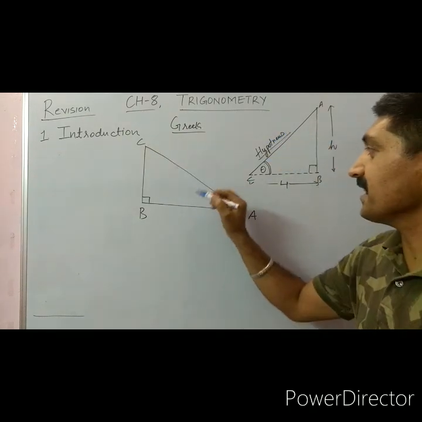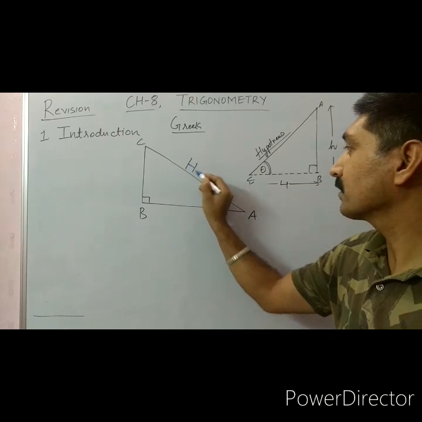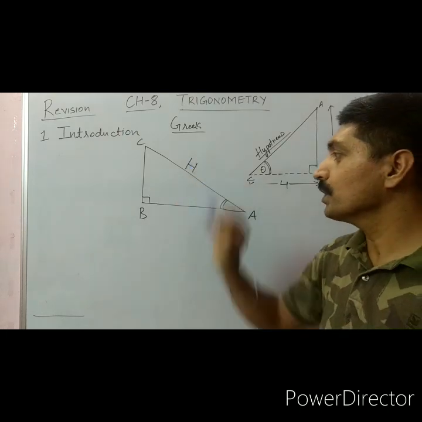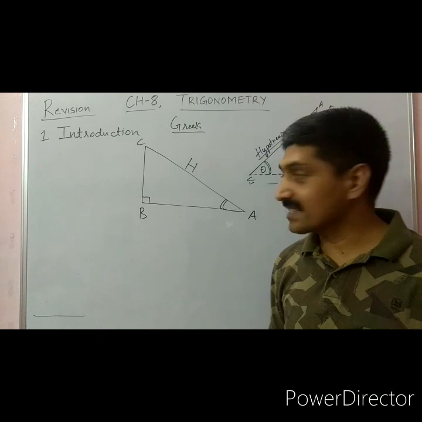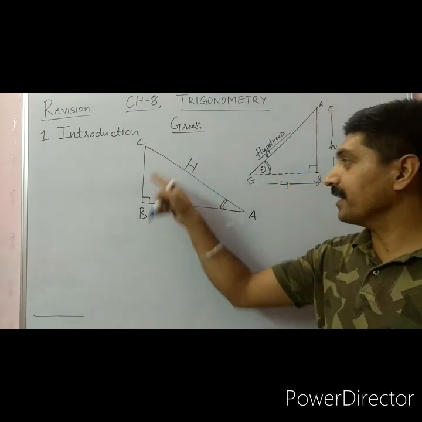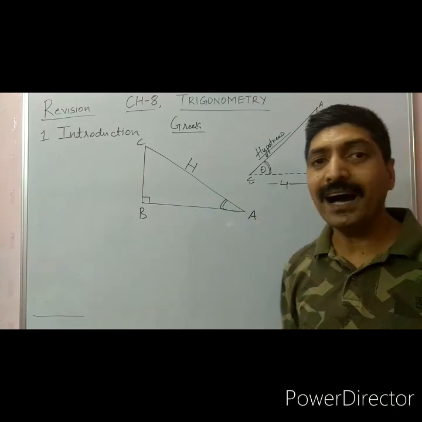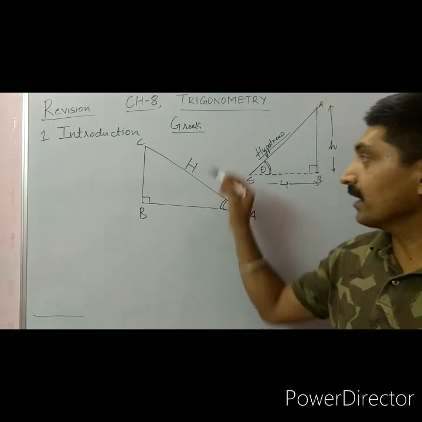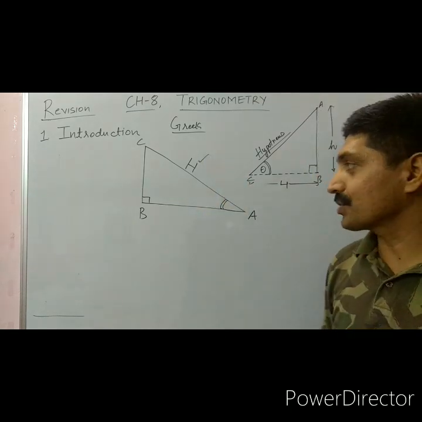Here AC is the hypotenuse. The side opposite to the right angle is the hypotenuse, or longest side of the triangle in right angle triangle is always the hypotenuse. We are denoting it with capital H.